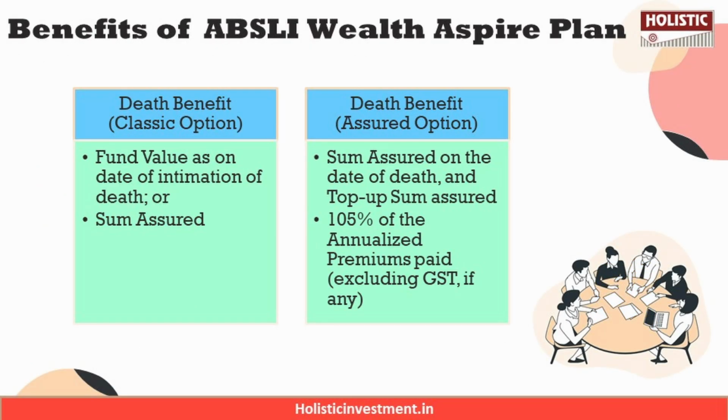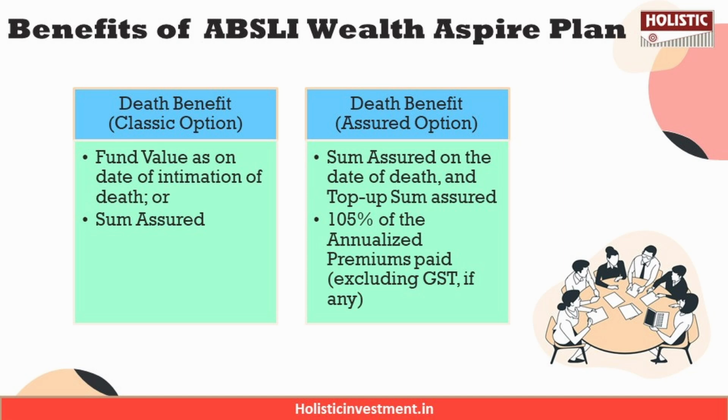Now let's take a look at the benefits available under this policy. First is a death benefit, which is given to the nominee in case of unfortunate death of the policyholder during the policy term. If they have chosen the classic option, then the death benefit will either be the fund value on the date of intimation of death or the sum assured, whichever is the highest in value at the date of death of the policyholder. This will be given as the death benefit to the nominee or the legal heir.